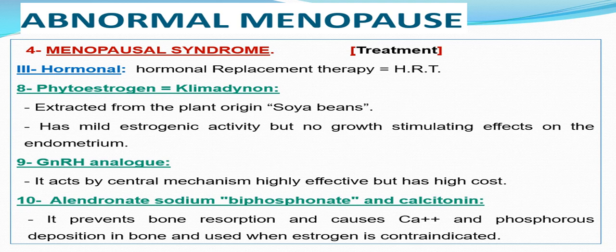As other lines of hormonal treatment for menopausal syndrome or artificial menopause or premature menopause, we may use phytoestrogen like soya bean. It has mild estrogenic activity but no growth stimulating effect on the endometrium, or gonadotropin releasing hormone but not in common use, together with alendronate sodium or bisphosphonate and calcitonin. Lastly,